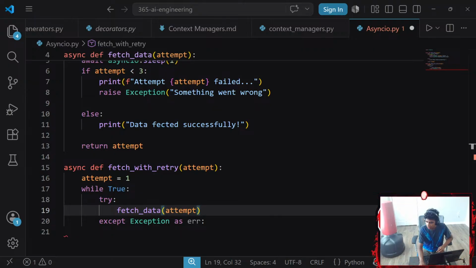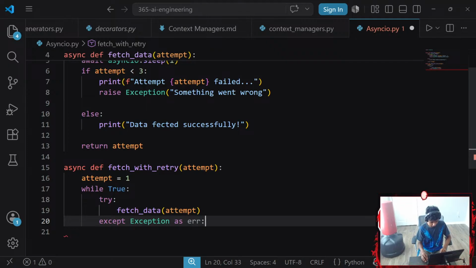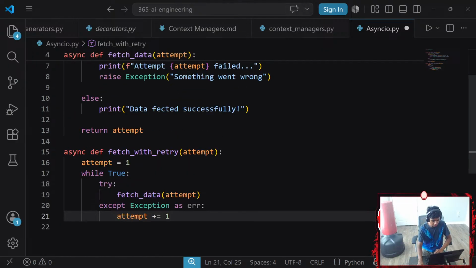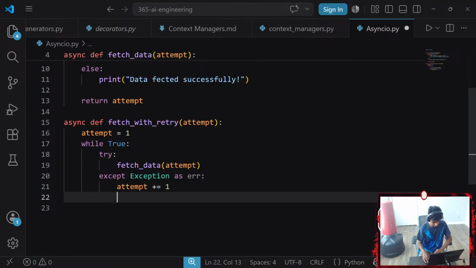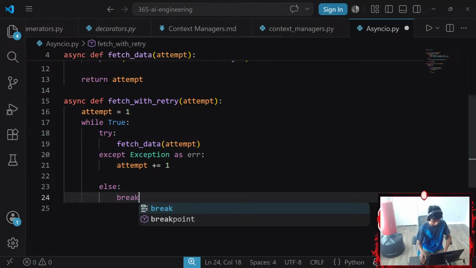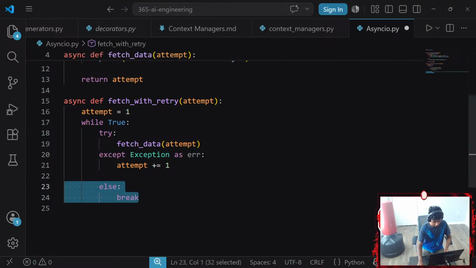Keeps calling fetch data in a loop, catches the exception and increments attempt. So if I catch an exception, I have to increment my attempt. Let's go with attempt plus equals 1. It stops when it succeeds, so I'm going to go here: else break. There we go. You know, I could just try it. If no exception happens, I can break easily.